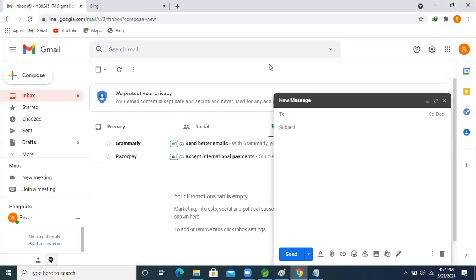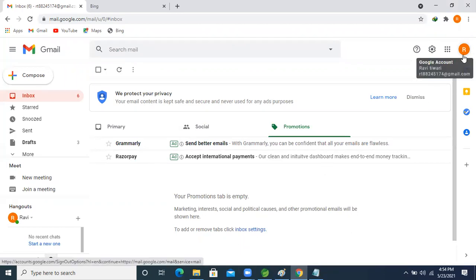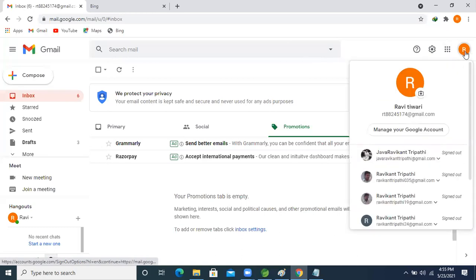Okay, if we are opening Gmail, whenever we open the email, first we need to do some settings in our email, guys. Then we can send the mail with this email. So what privacy settings do we need to change? Click on your account after opening your email, and go inside Manage Account.